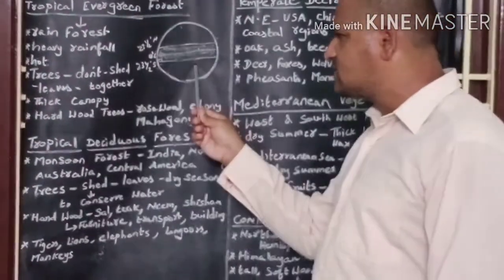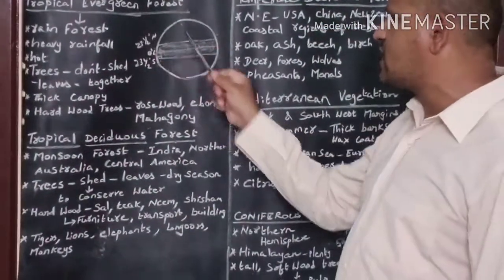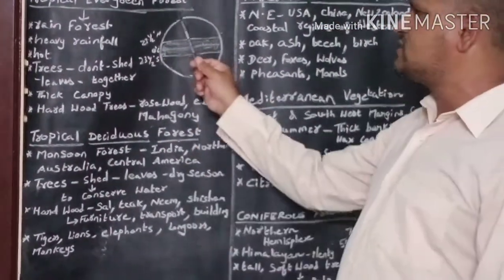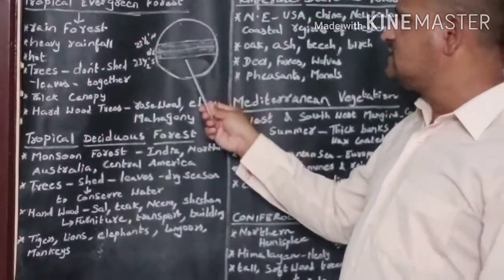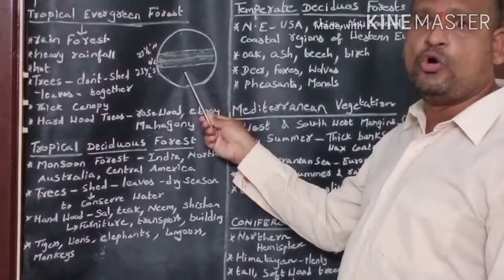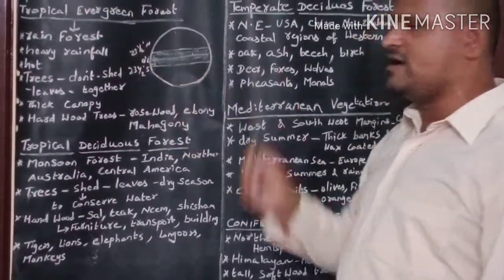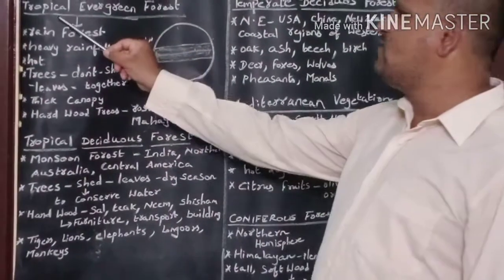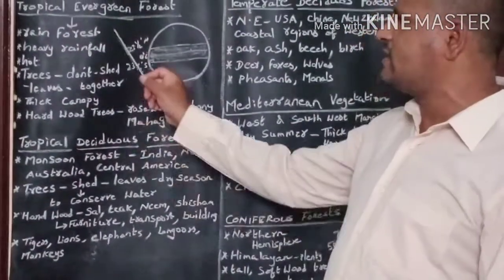Why is this forest called tropical evergreen forest? As this forest is located in the tropical region, it is called tropical. Why is it called evergreen forest? The trees in this forest remain green throughout the year. So this forest is called tropical evergreen forest. The other name for tropical evergreen forest is tropical rainforest.